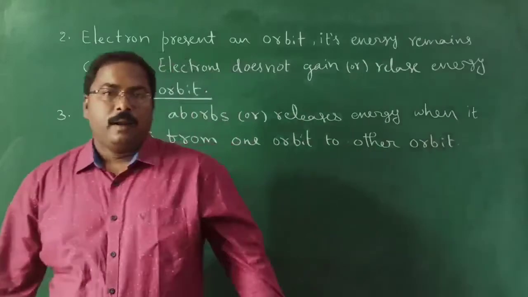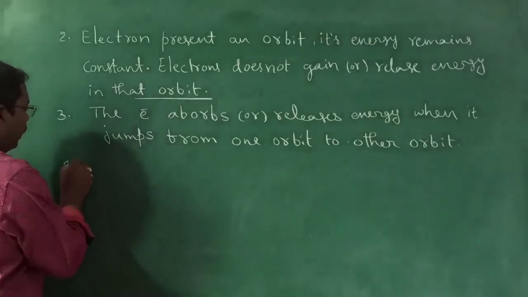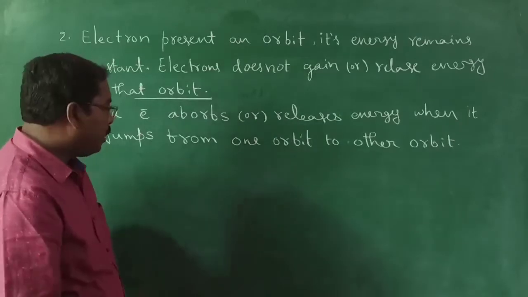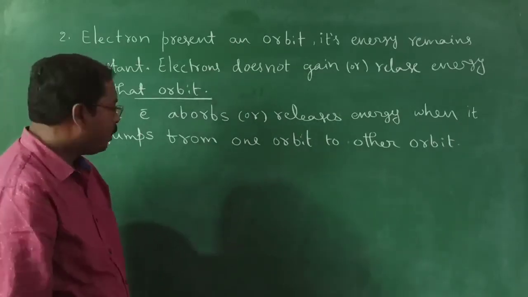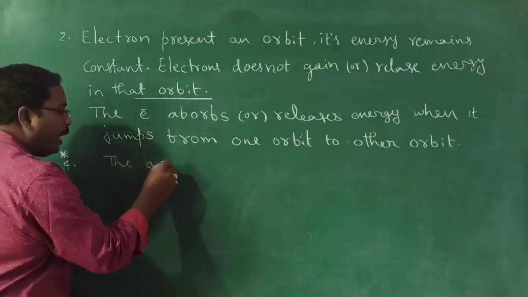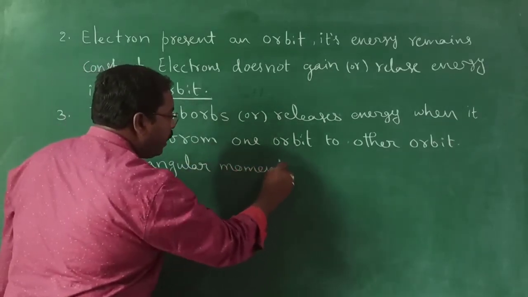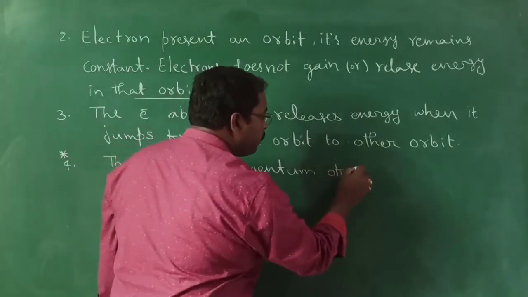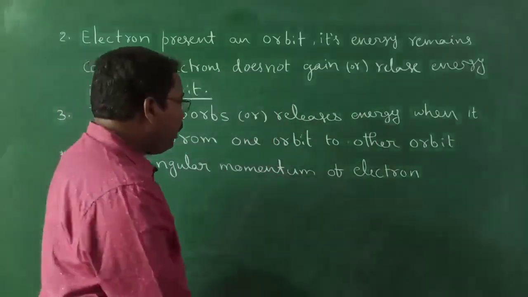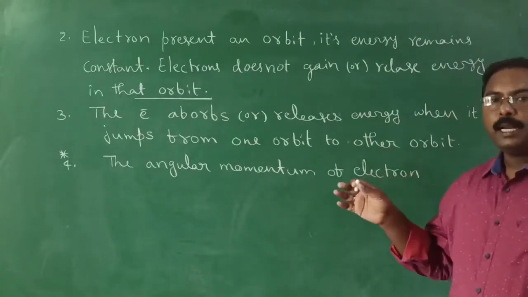Got it? Now, one more point Bohr has given: he gave a formula to calculate the angular momentum of the electron. You have an idea about momentum in physics. Now note down the statement. According to him, the angular momentum of the electron, here he gave as one statement, even though it later became a drawback for him.